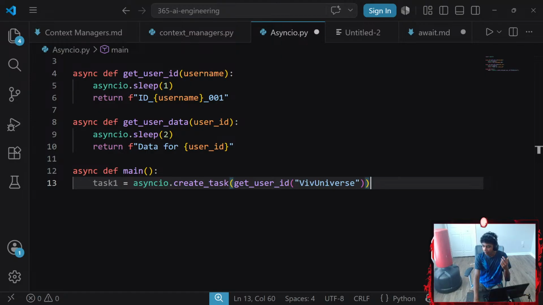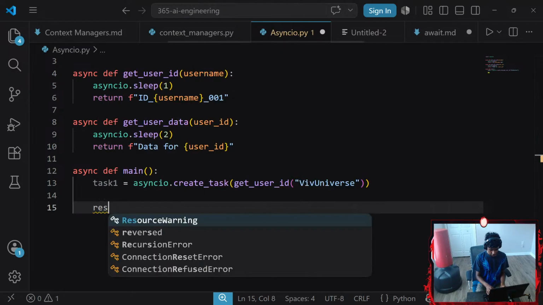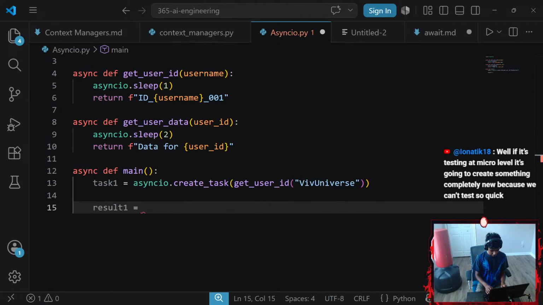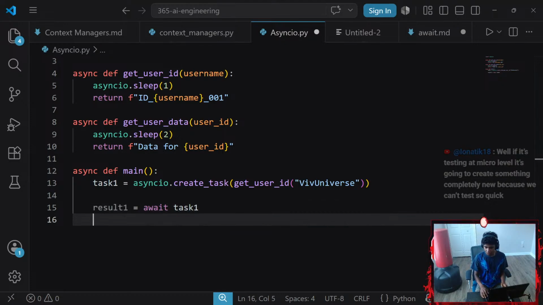And then next up, await it. So we're gonna go ahead and await our task. Let's go with result one equals await task one. Since I'm returning a value before awaiting it, I do need to store whatever return value I get. Await it, pass it to the new task.